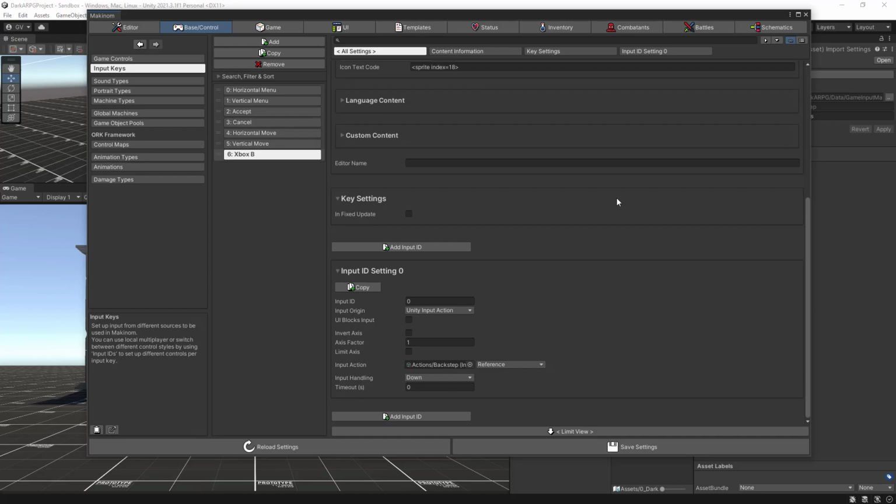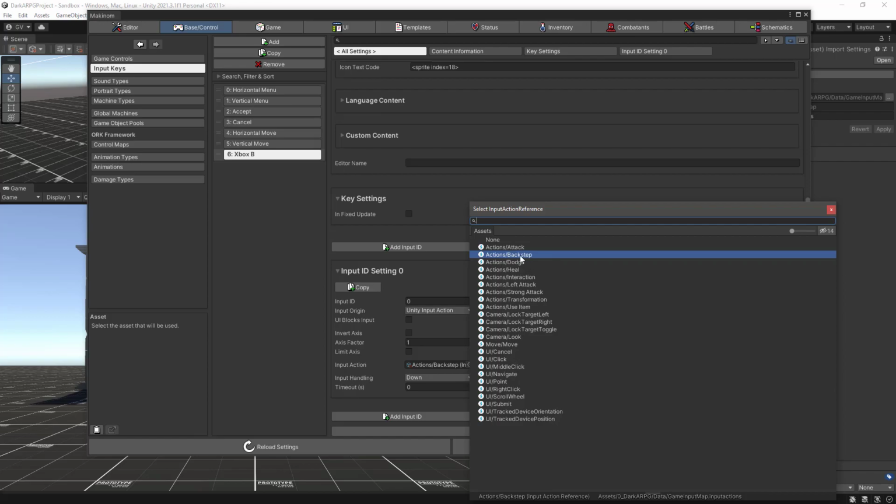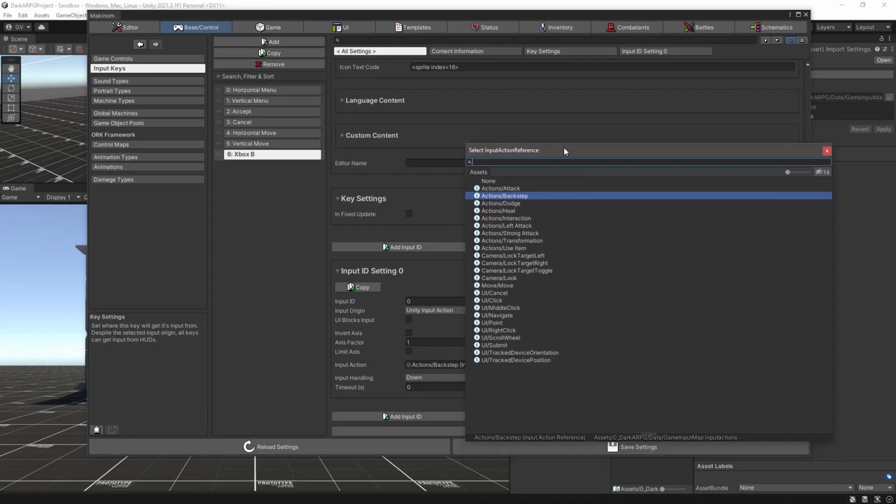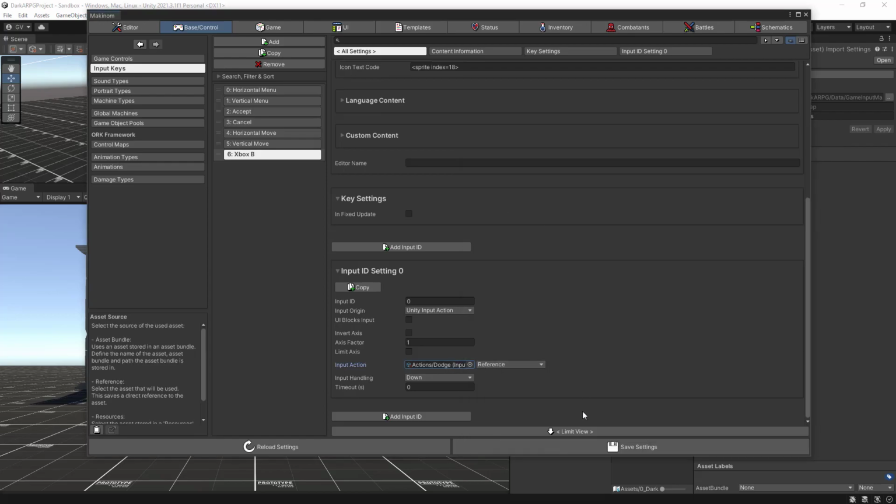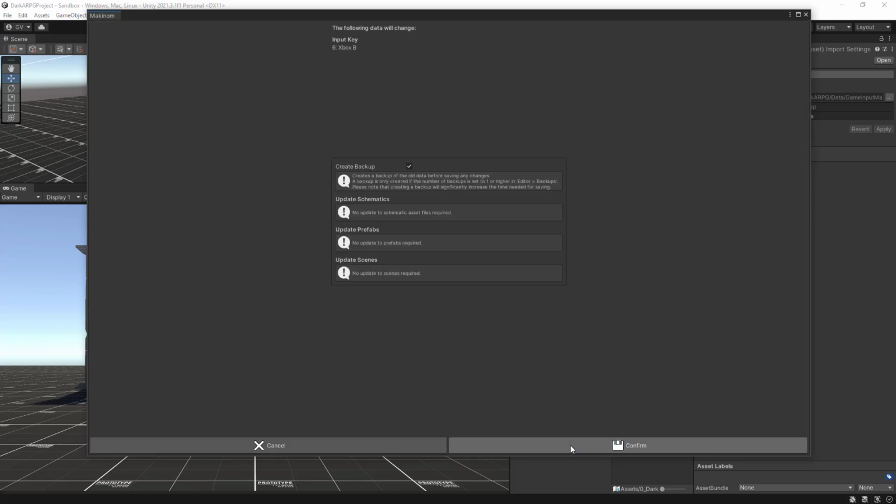If we scroll down, we were using the Unity input actions and it was mapped to the backstep. So let's click on this little icon here to bring up the reference selector, and let's click on the new action dodge. There we go. Now we can save our settings.